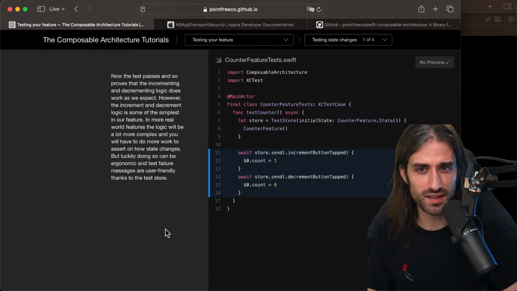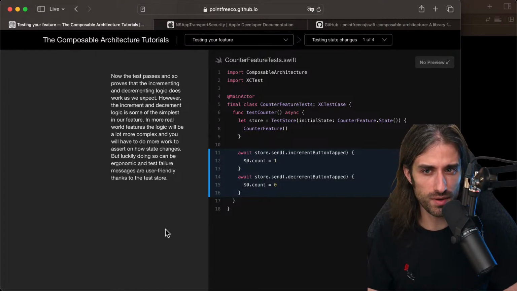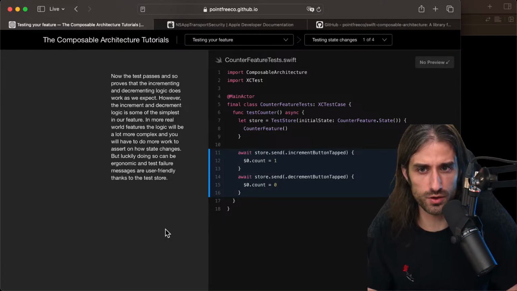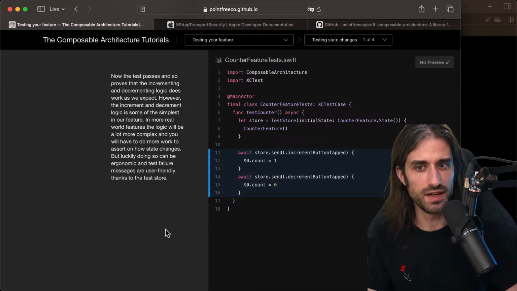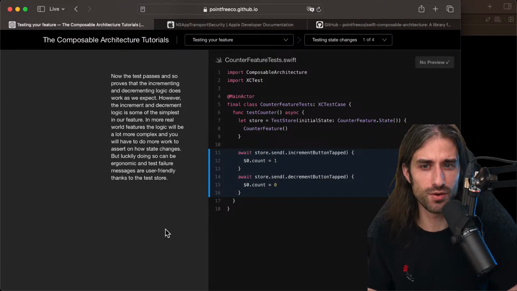So now the test passes, as we've seen, and so proves that the incrementing and decrementing logic does work as expected. However, the increment and decrement logic is some of the simplest in our feature. In more real-world features, the logic will be a lot more complex and you will have to do more work to assert on how state changes. But luckily, doing so can be ergonomic, and test failure messages are user-friendly thanks to the test store.